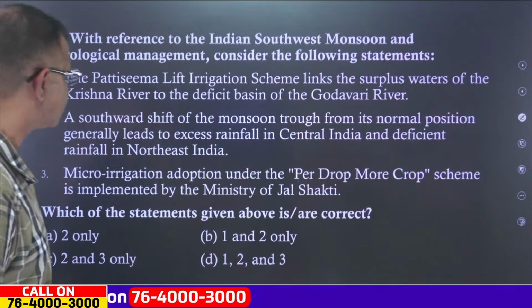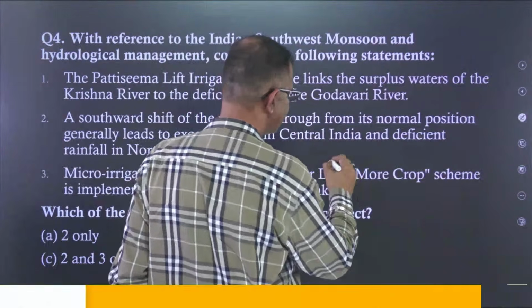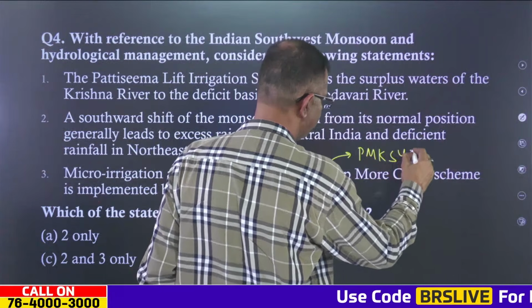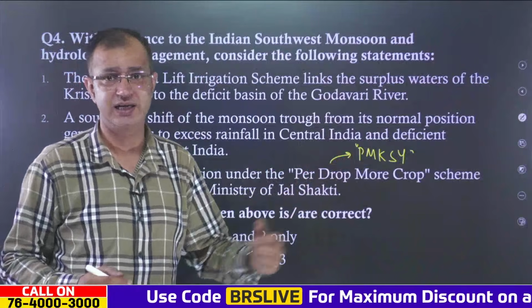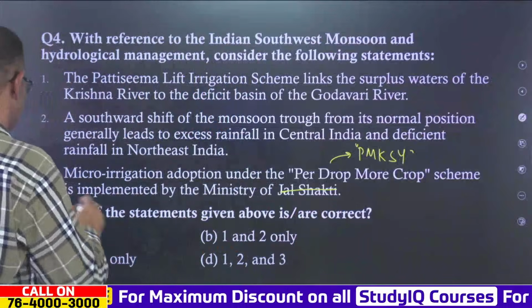Yes, the correct answer is, when it comes to the Ministry of Jal Shakti, actually when it comes to per drop more crop, this is under the Pradhan Mantri Krishi Sinchai Yojana. All right, this is under the Pradhan Mantri Krishi Sinchai Yojana. It is not under the Jal Shakti department. All right. So the third is incorrect.